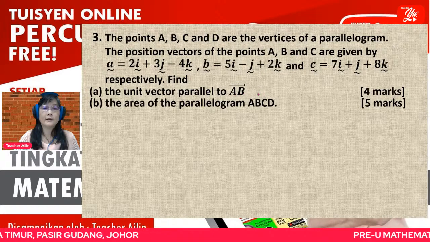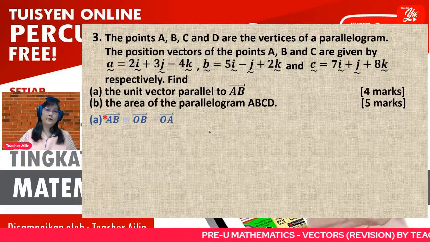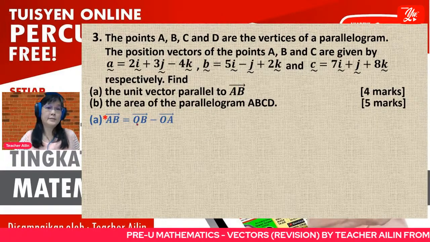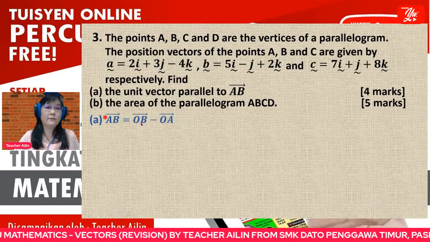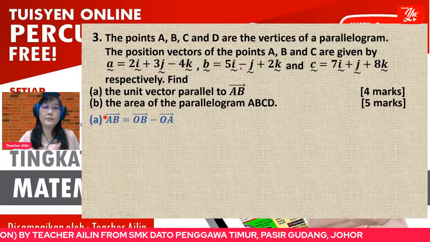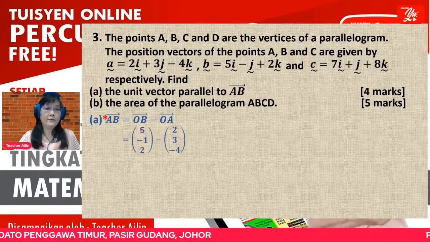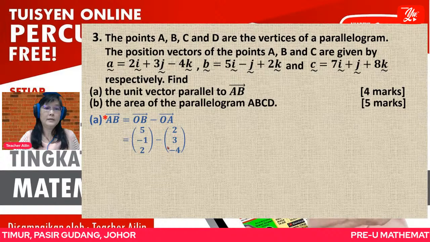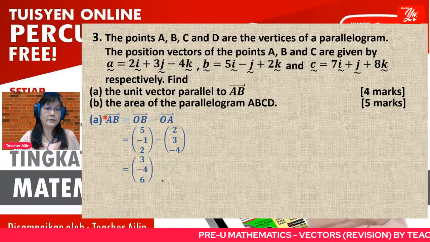Vector AB is equal to OB minus OA, that is the position vector of B minus the position vector of A. You are given both here. So position vector B minus position vector A, now you got the vector AB.